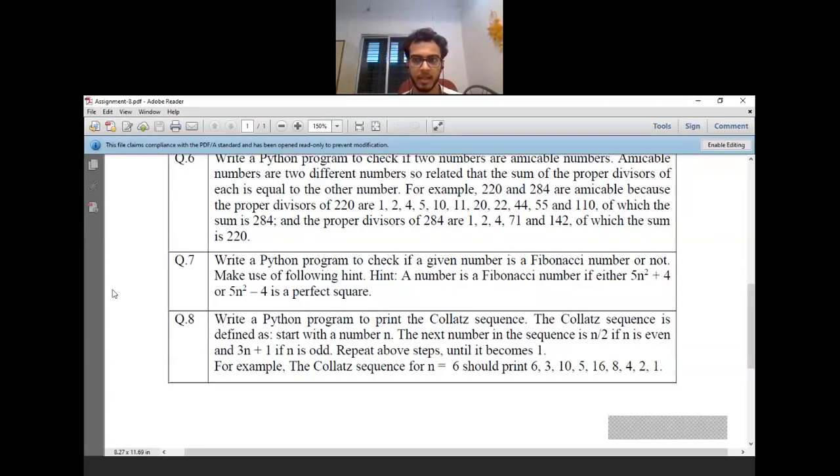And it is a very sure thing that no matter what number you take, you will always reach 1. Now just try to write down the recursive logic for this, or you can write down the mathematical definition on paper. Remember that you have to also print it.